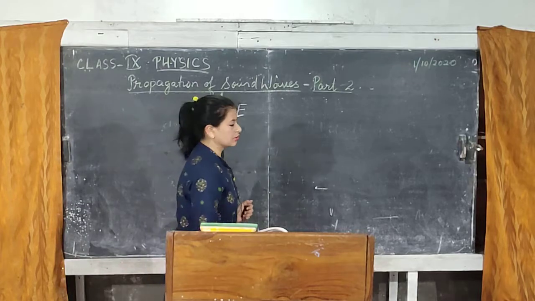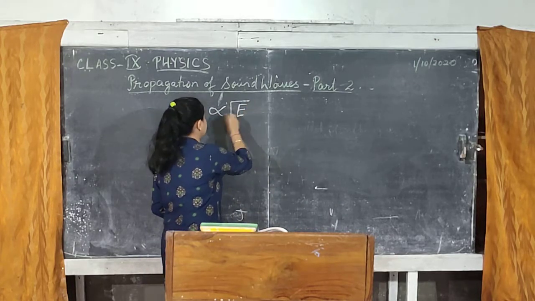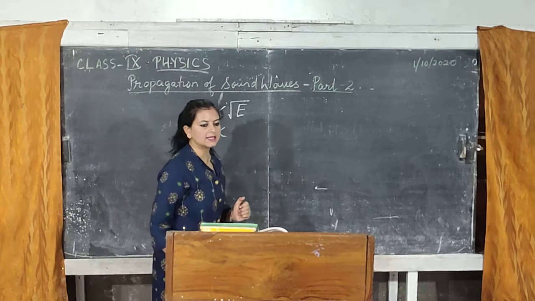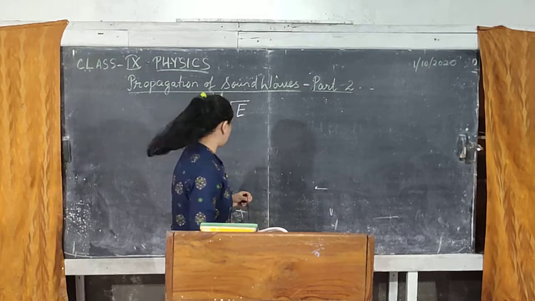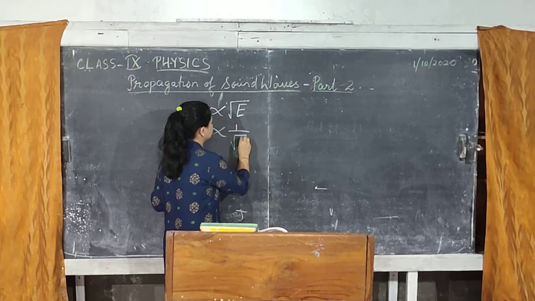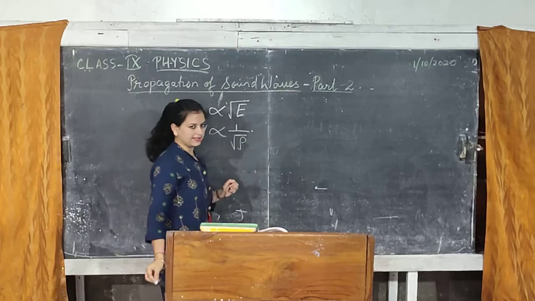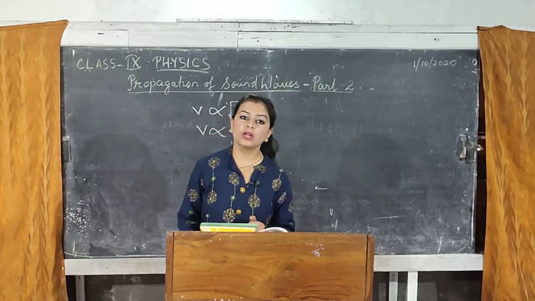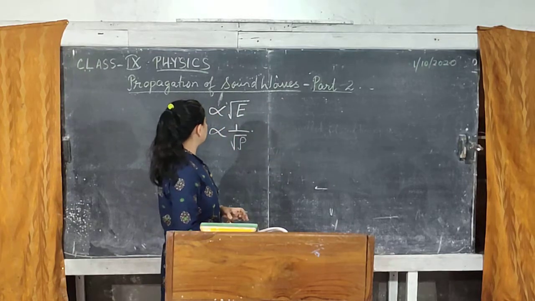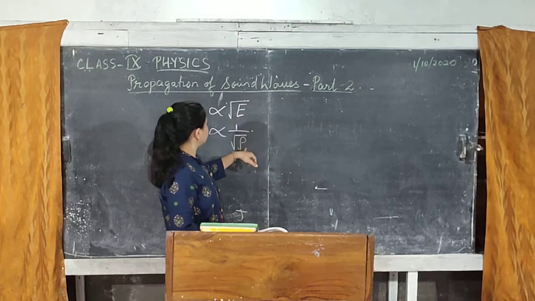Not only E, it is under root E. And secondly, it was also found out experimentally that the velocity of sound was inversely proportional to the root of density of the medium. So speed of sound solely depends on the nature of medium. The nature of medium is defined by two properties. One is elasticity.